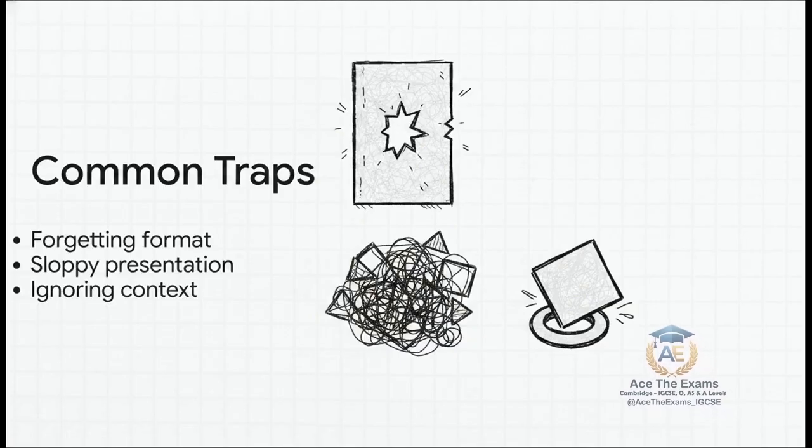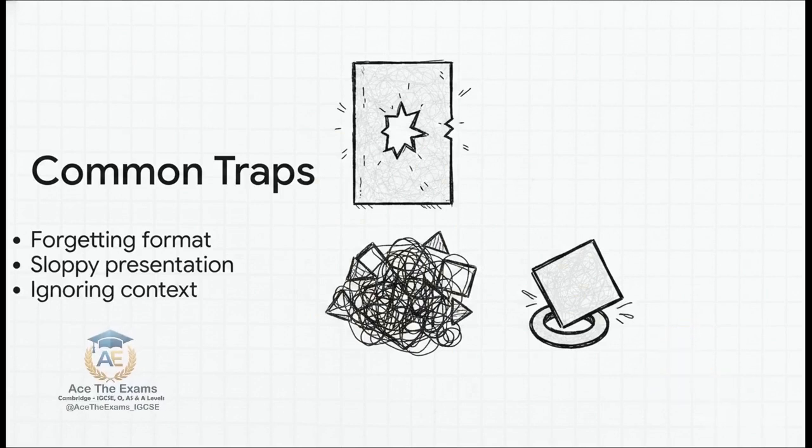Hazard 1. Forgetting proper formula format. Students mix up the plus and minus signs in the cosine formula. Hazard 2. Sloppy presentation. Dropped negative signs or messy algebraic fractions mask your logic strings.